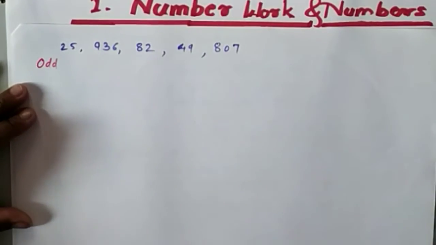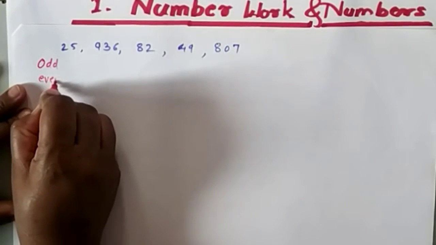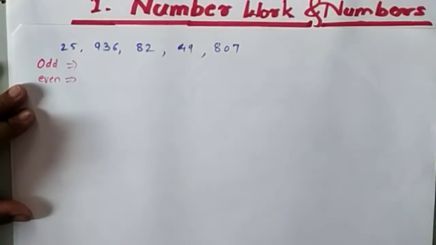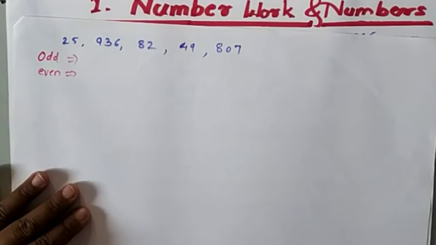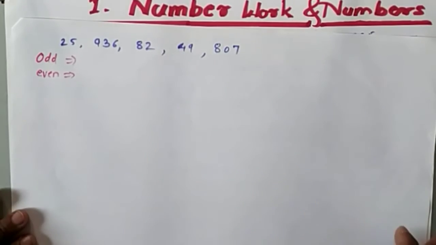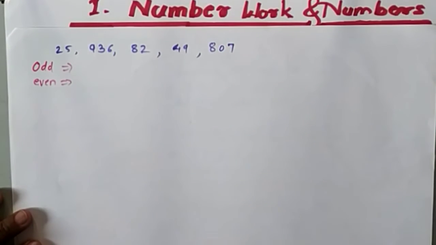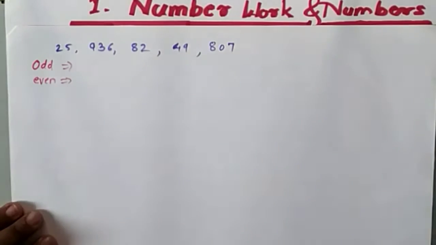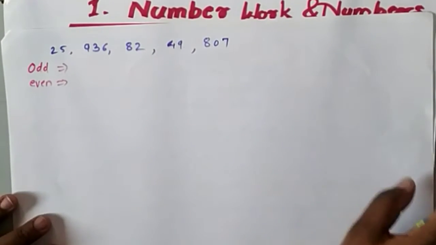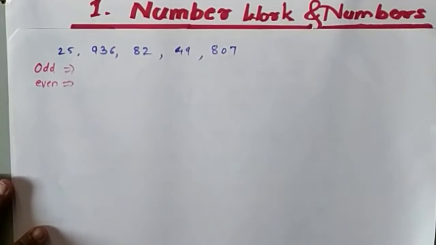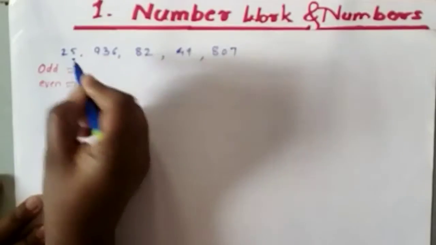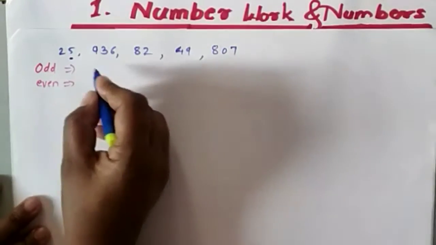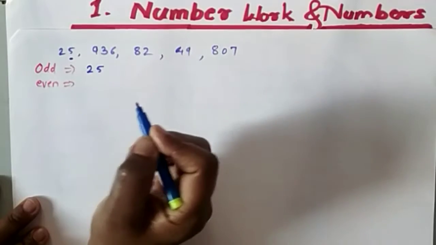Just now I told you, and I think you know it very well, odd and even numbers, because you are in 8th standard now. The numbers having 0, 2, 4, 6, 8 at the unit place are called even numbers. And other than these, if 1, 3, 5, 7, 9 is there, it is called an odd number. Now we will check the unit place of a number. If you see here it is 5, so it is an odd number.